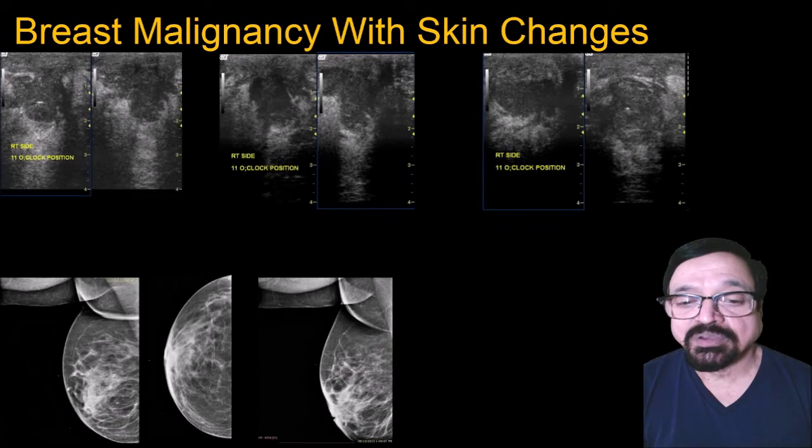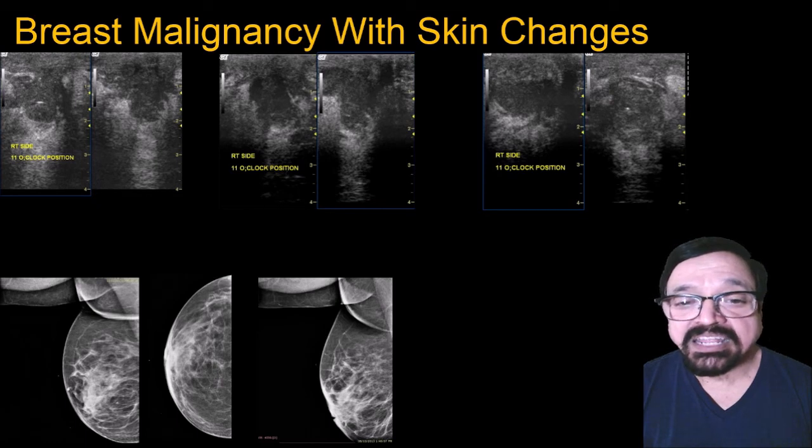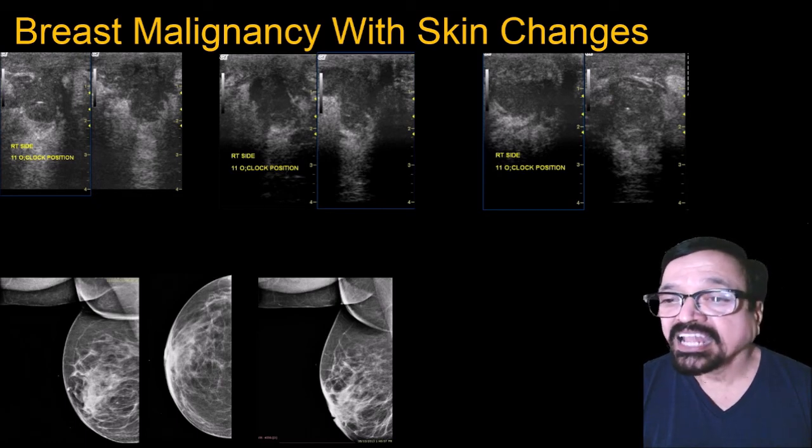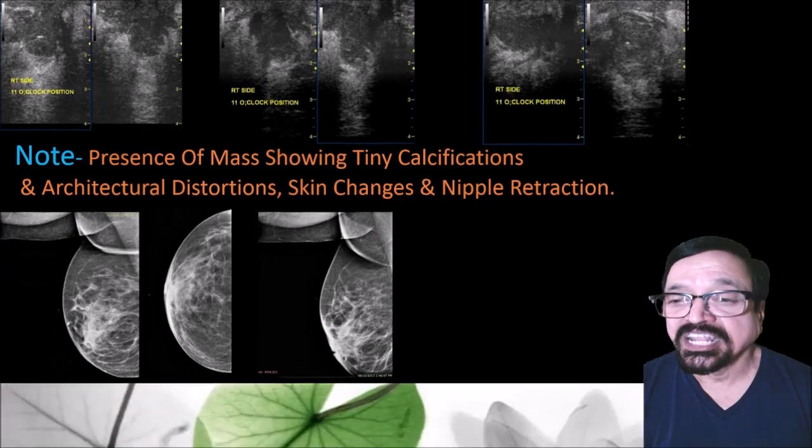Now let's come to breast malignancy with skin changes. Here we have seen one case just now. Now we are coming to a second case. Here we are seeing a large lesion, presence of mass showing tiny calcification, architectural distortion, skin changes and nipple retraction.